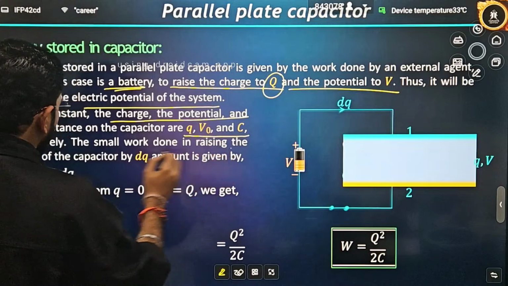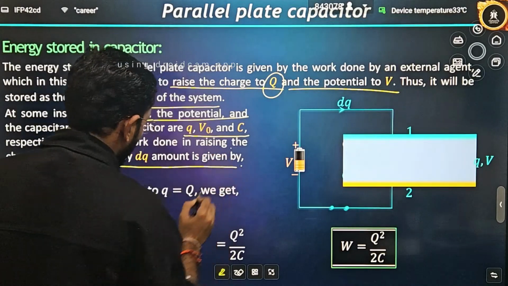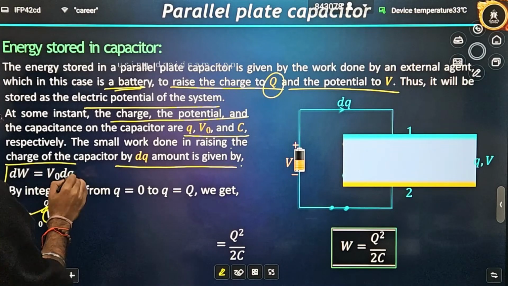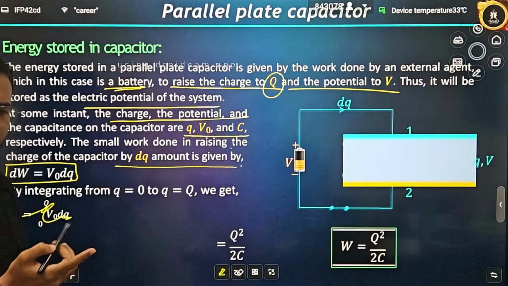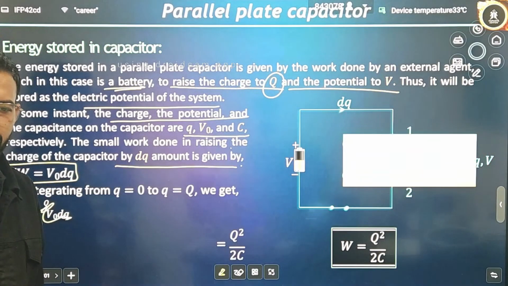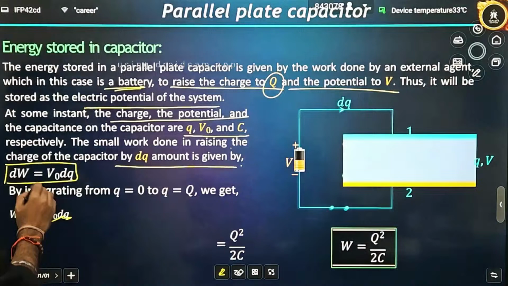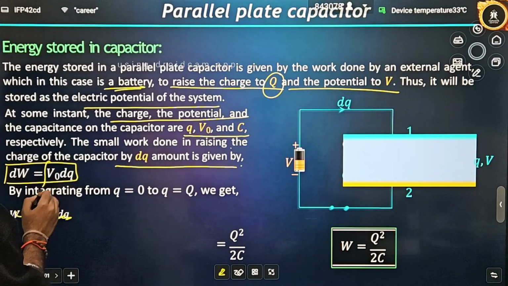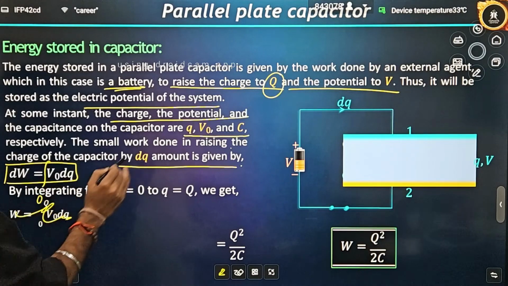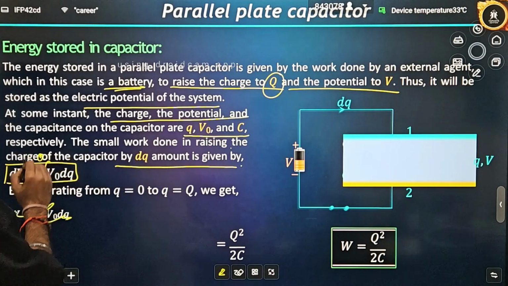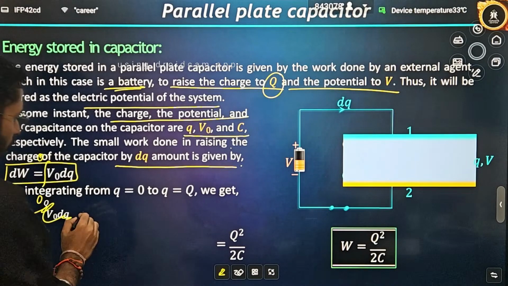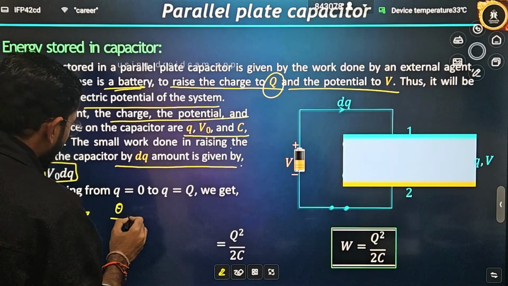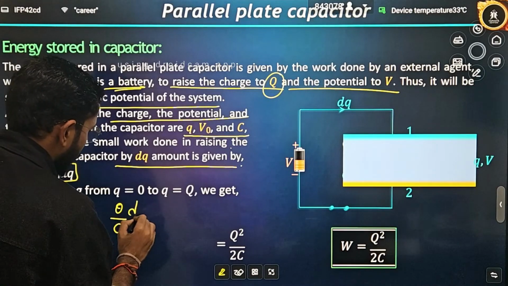The small work done in raising the charge by a dq amount is given by, how will you write the work done? You will write dW is equal to V naught into dq, just the same as the last derivation that I did. Integrate from what to what charge? Initially the charge was 0, finally it is going to be Q. Now V naught will be written as Q divided by C, into dq.